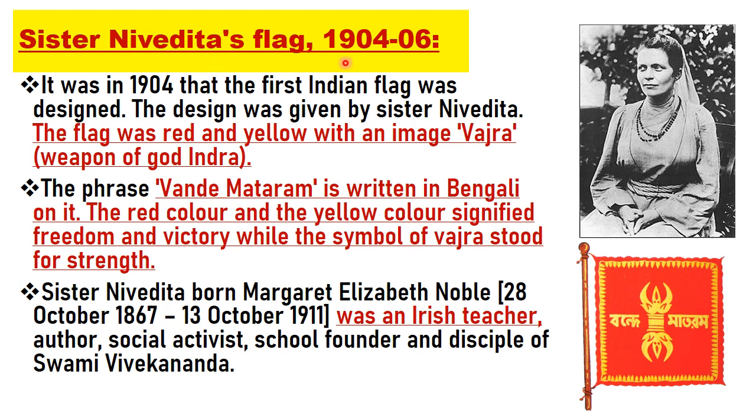Sister Nivedita's flag, 1904 to 1906. It was in 1904 that the first Indian flag was designed. The design was given by Sister Nivedita. The flag was red and yellow with an image of Vajra, weapon of god Indra. You can see the picture of Sister Nivedita here. The phrase Vande Mataram is written in Bengali on it. The red color and the yellow color signified freedom and victory, while the symbol of Vajra stood for strength. We can see the flag here.